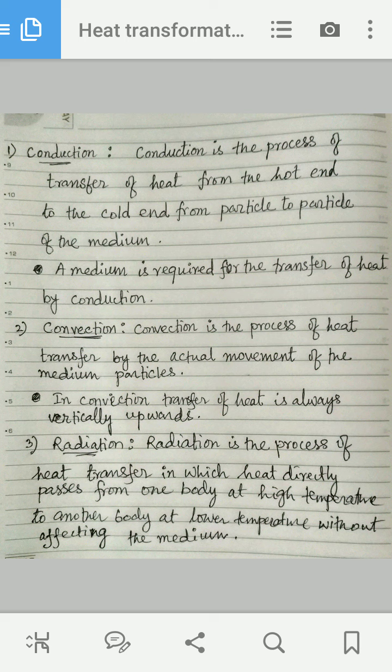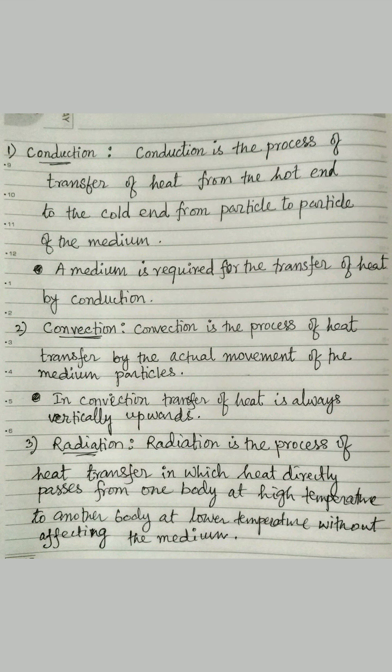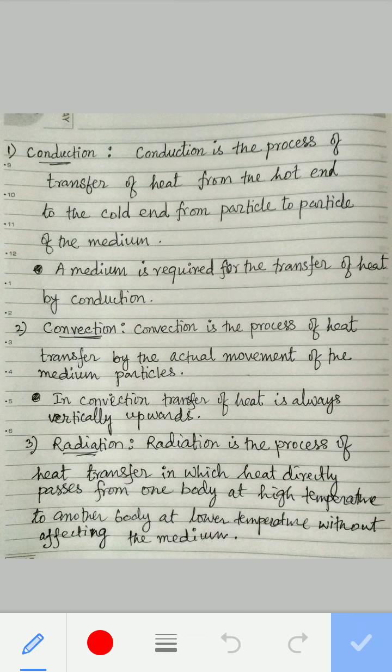Conduction is the process of transfer of heat from the hot end to the cold end, from particle to particle of the medium. So in conduction, you need one medium. Medium is required for the transfer of heat by conduction. You have to remember this one.